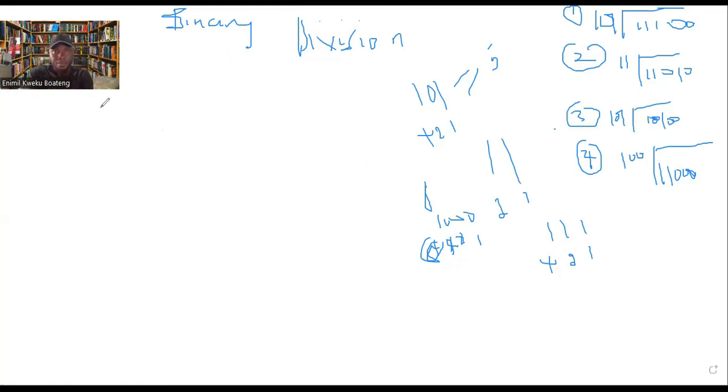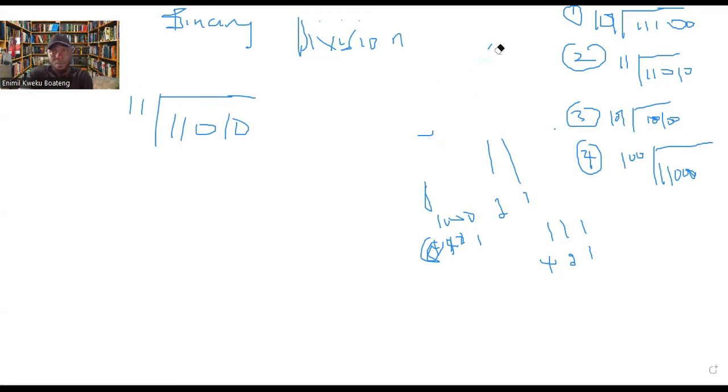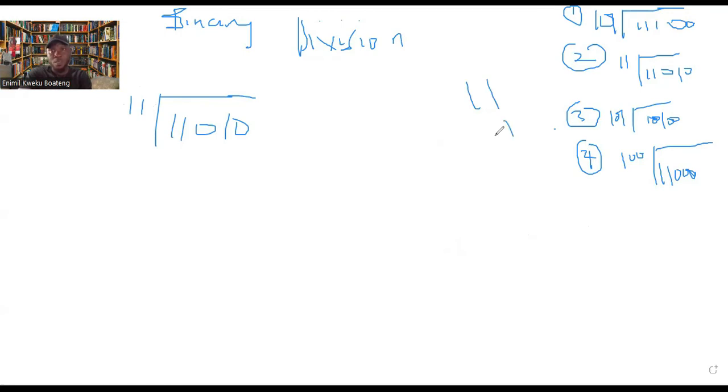So the other example is 1, 1, and 1, 1, 0, 1, 0. So let me wipe this thing. All right, so I said, ask yourself questions. So 1, 1 here, the outside 1, 1, that's 3. 1, 1 here in decimal is 3 because this place is 1, this place is 2, and 2 plus 1 is 3.